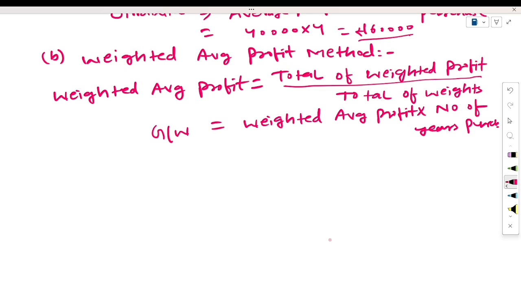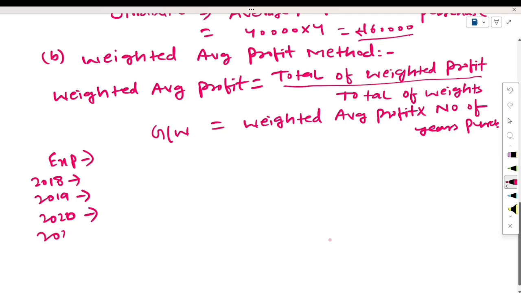For this also, let us take one example. Suppose the years are given here: 2018, 2019, 2020, 21 and 22.